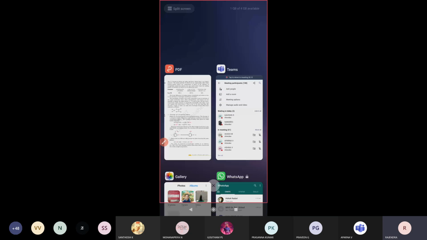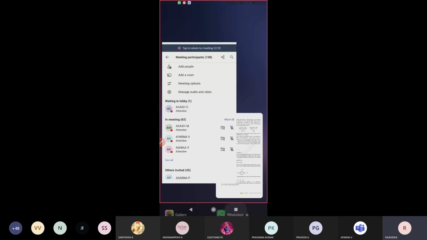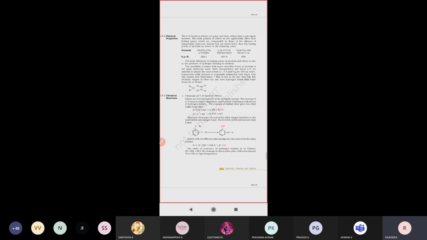Next, this is about the physical properties of ethers. Next, we come to the chemical reactions. What are the major chemical properties of ethers? Chemical reactions of ethers. Let us see the first one: cleavage of the C-O bond in ethers.